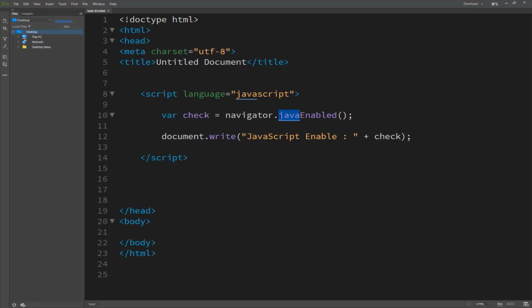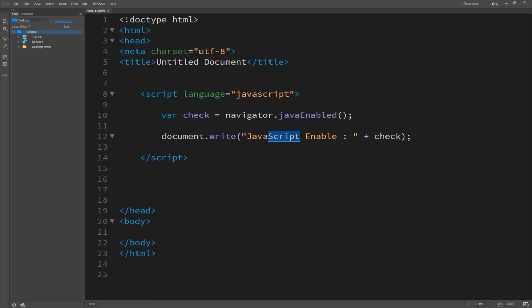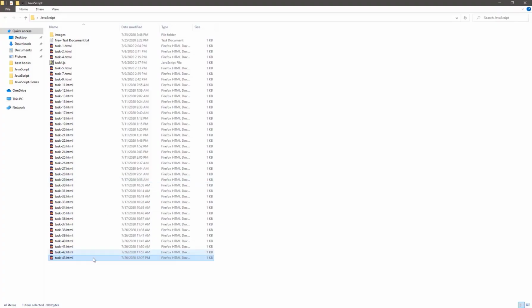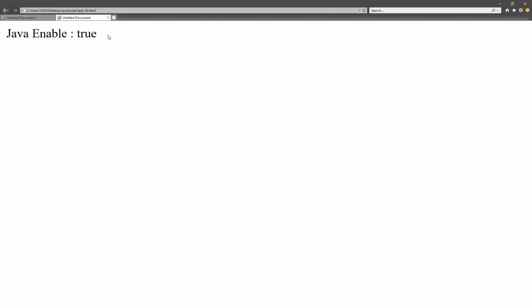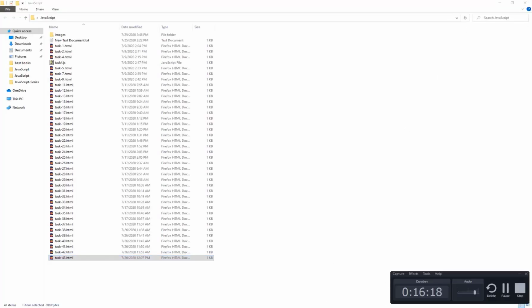By testing first, you could output alternate HTML if the browser doesn't support Java. Sorry, it's my mistake, it's Java, not JavaScript. So Java enabled is false by default in Firefox and Chrome, but enabled by default in Internet Explorer. It's not JavaScript, guys, it's my mistake.